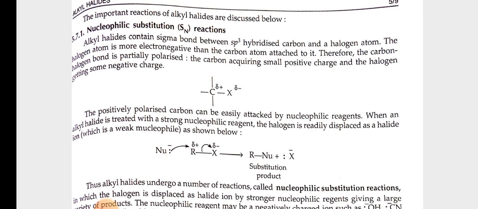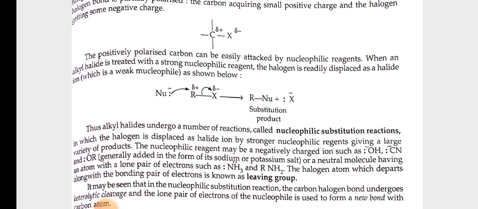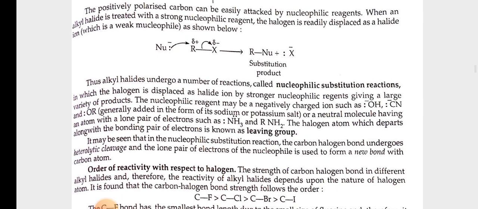as shown below. Thus, alkyl halides undergo a number of reactions called nucleophilic substitution reactions, in which the halogen is displaced as halide ion by stronger nucleophilic reagents, giving a large variety of products. The nucleophilic reagent may be negatively charged ions such as OH-, CN-, and OR-, generally added in the form of its sodium or potassium salt, or a neutral molecule having an atom with a lone pair of electrons such as NH3 and RNH2.